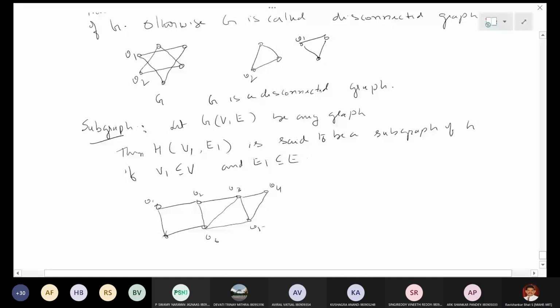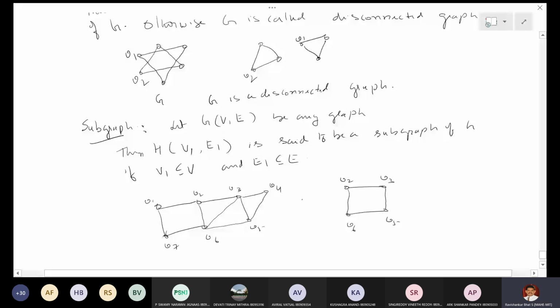Now I will take this subgraph, and I name its vertices V2, V3, V5, and V6. You can see V2, V3, V5, V6 here. So this graph is here, right?